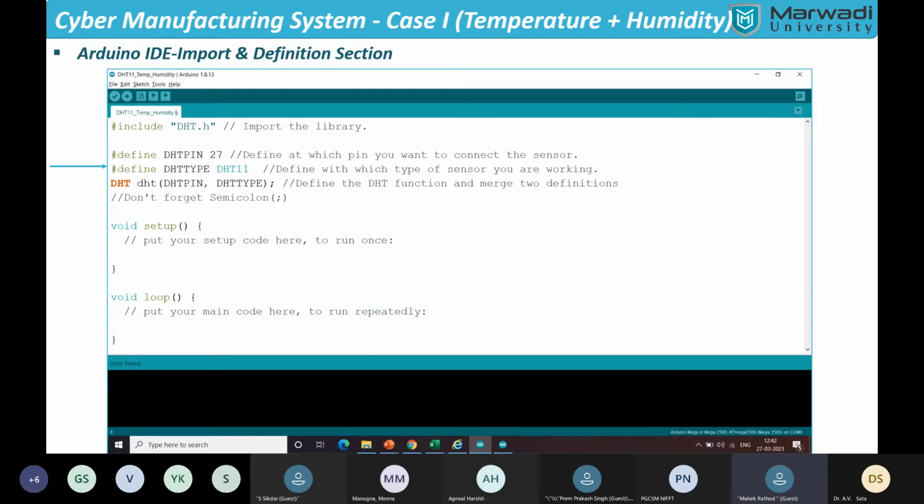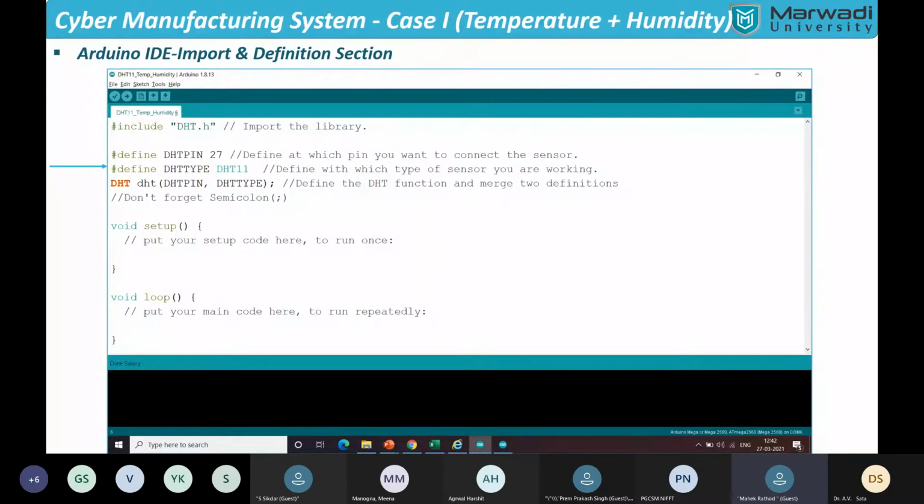Then I will announce via which sensor I want to connect, because there are a number of DHT sensors. DHT is essentially short for digital humidity and temperature, and I want to connect it with the DHT11 sensor. So it is written over there that I want to define DHT type and define DHT11. So it has a certain notation. First I am defining DHT type, and then I am announcing that I want to connect it with DHT11.